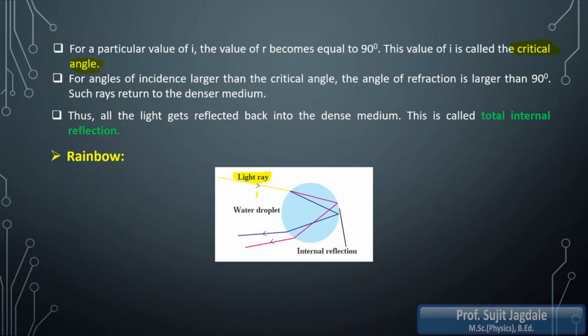So that's why you can see that in the morning the rainbow is observed on the west side, and in the evening the rainbow is formed on the east side. Always this thing is going to happen, because in the morning the sun is present on the east side and our head is towards the west side, because the sun is behind us, and in the evening the reverse condition is there. Okay, so these are some conditions for a rainbow, like total internal reflection.